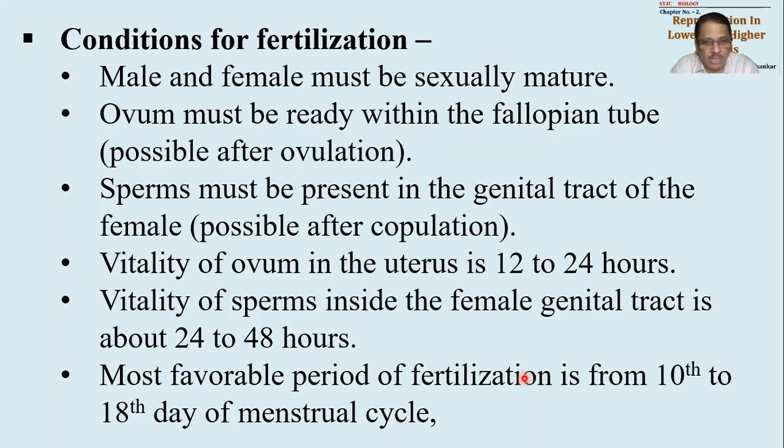So the couple who want a baby should make more effort in this 10th to 18th day period, so that the chances of pregnancy are more.